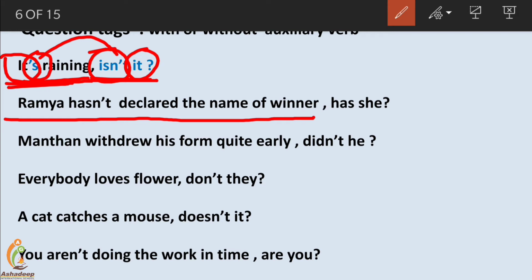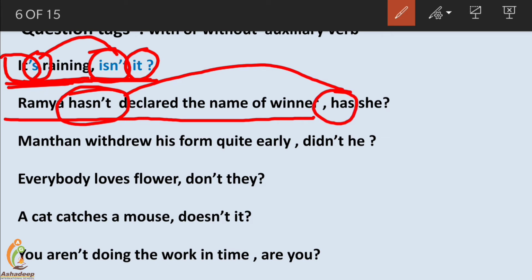First decide whether it's positive or negative. Hasn't declared, it's negative. So question tag will be positive. Now for question tag we need a verb. Get the verb. Is there any auxiliary verb? Then it becomes a very easy sentence. Hasn't declared. So has is the auxiliary verb. So it's negative. Here we will use its positive form, hasn't into has. Sentence negative, question tag positive. And for whom is it told? For Ramya. And for Ramya we go with she as pronoun.